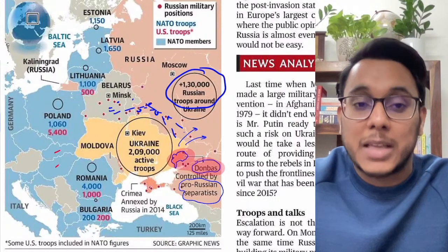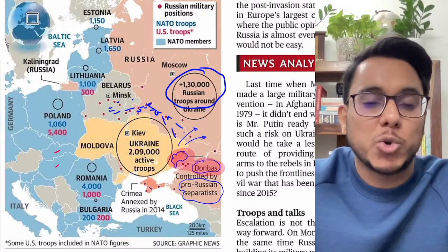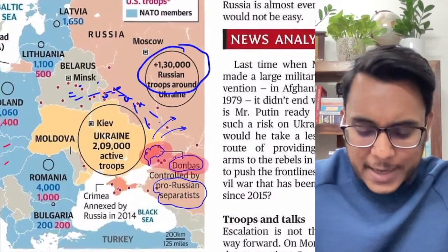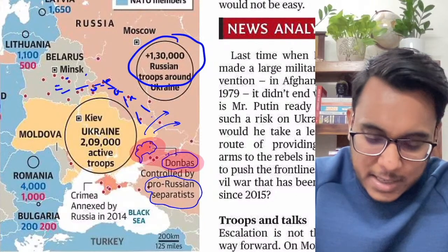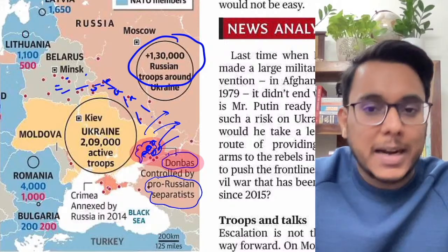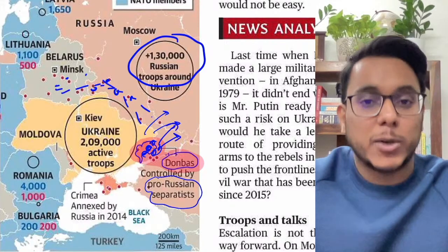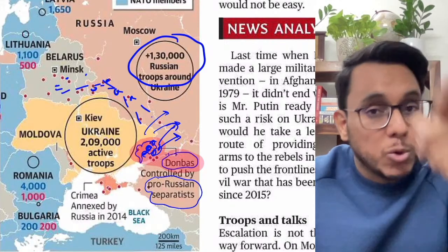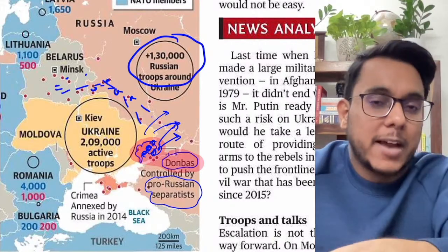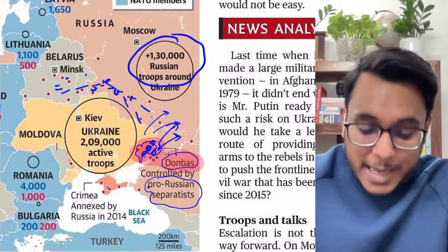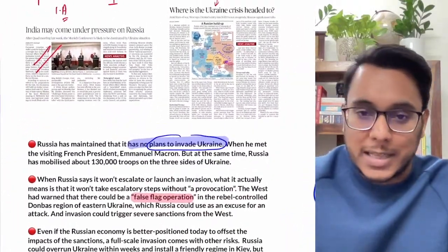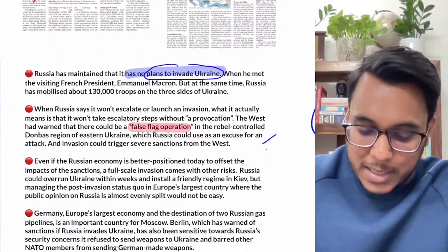For example, the invasion of Manchuria happened on the basis of a false flag attack. The false flag attack will simply be like this: certain people who are pro-Russians only will carry out a minor attack against Russia, and they will show that okay, we are the Ukrainians, and Russia will use this excuse. They will say that you Ukrainians have attacked first, so now we will be attacking. So deliberately they can manufacture an attack in order to start the escalation. So this is the threat.